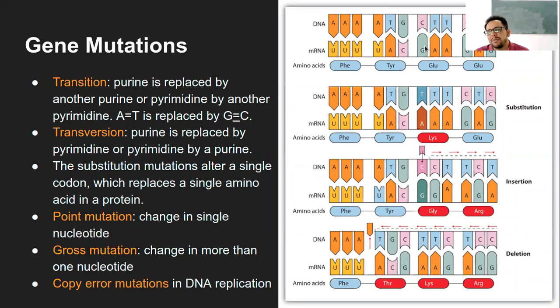Instead of G, it can come as C, A, T, or whatsoever, any other purine or pyrimidine. That will be called copy error mutation, because mRNA is not taking the same information from the DNA, but is making some error while copying the information. So that is copy error mutation during transcription or even during DNA replication. So these are the different types of gene mutation.